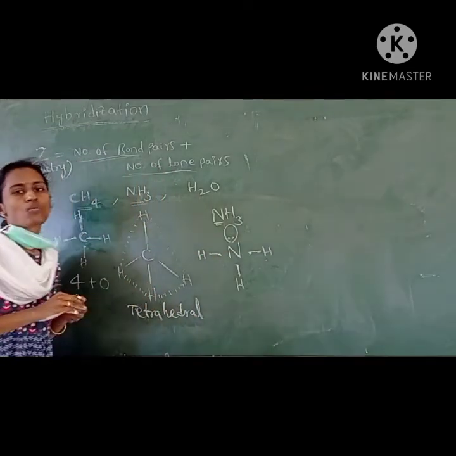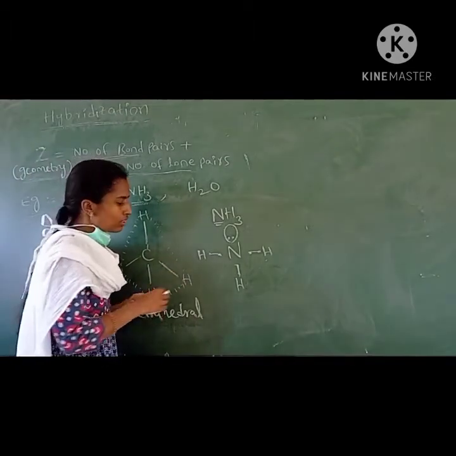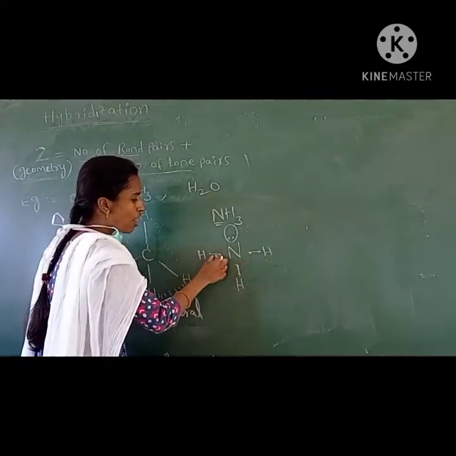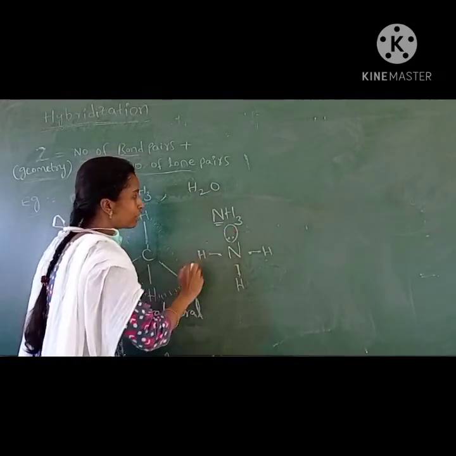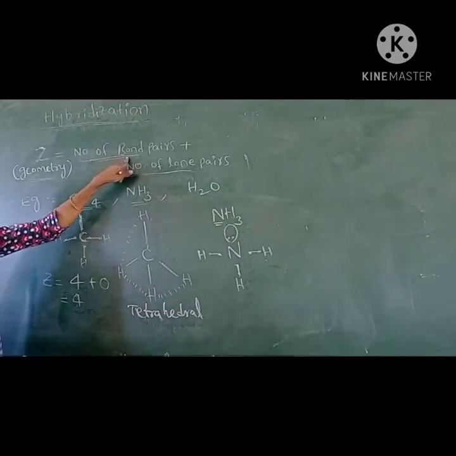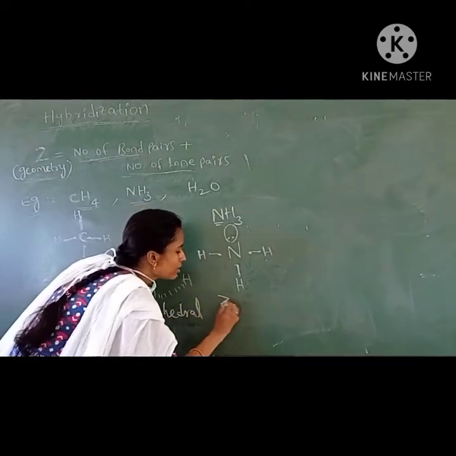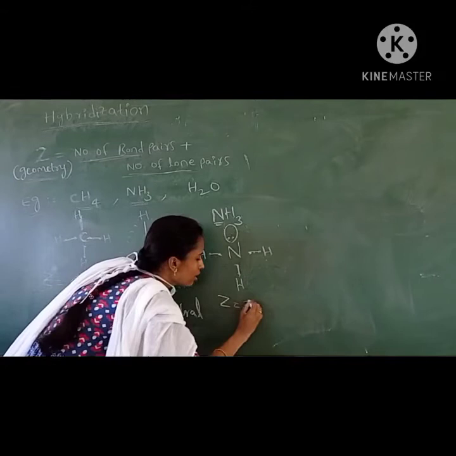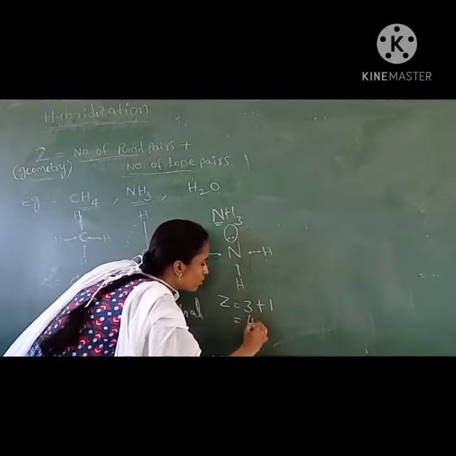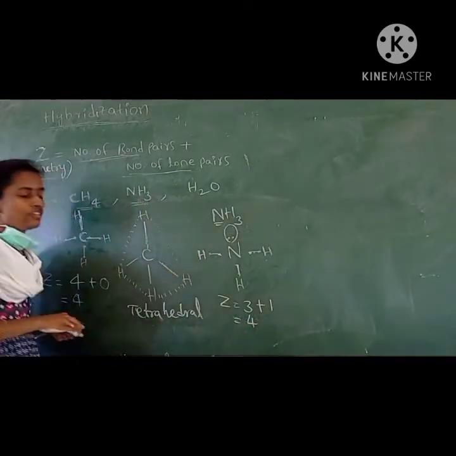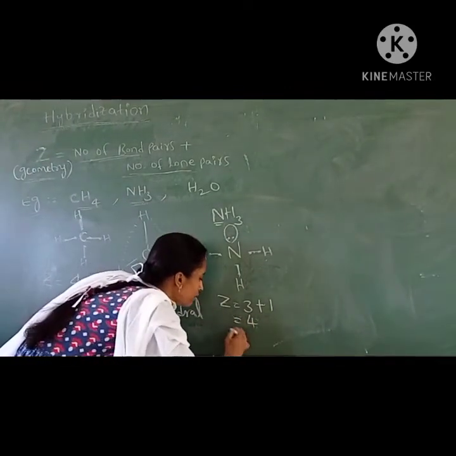Bonds are formed due to orbital overlapping. So how many bond pairs are there here? 3 bond pairs, and 1 lone pair. Let us see the formula, number of bond pairs plus number of lone pairs. What is the Z value here? Z equals 3 plus 1, so Z equals 4. Z equal to 4 means how are these arranged? Tetrahedral. So the geometry is tetrahedral.